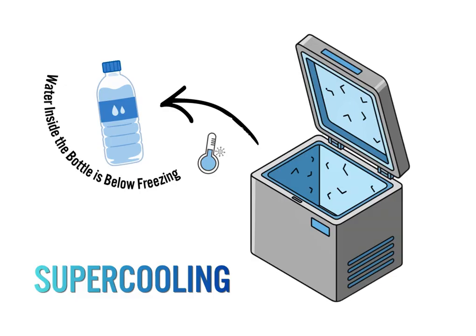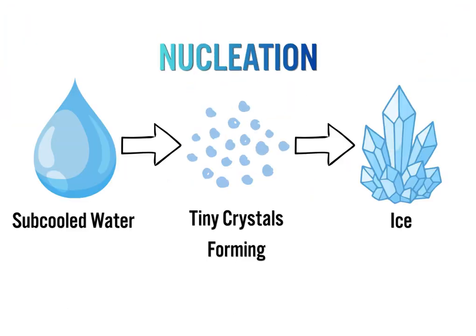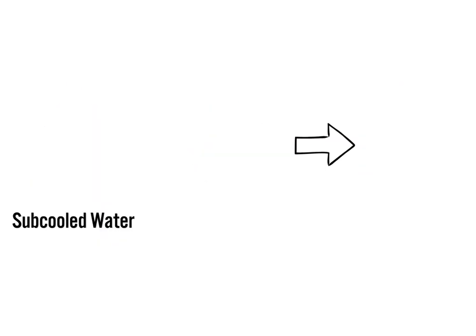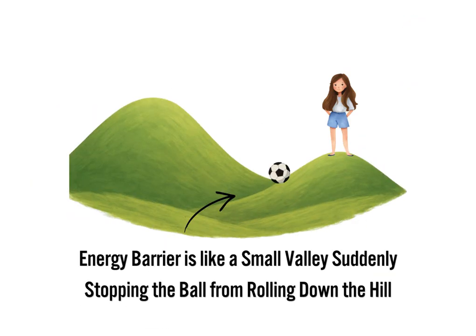Supercooling occurs when a liquid is cooled below its freezing point, but remains liquid because the freezing process hasn't started yet. So what's missing? For ice to form, tiny crystal structures need to develop first. This process is called nucleation. You can think of nucleation as the starting point for freezing. But forming these tiny crystals isn't easy. It requires overcoming a small energy barrier.